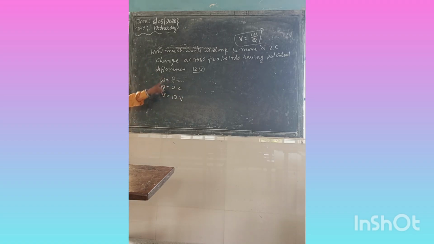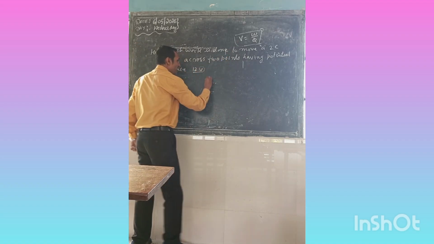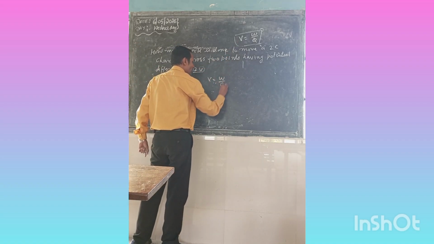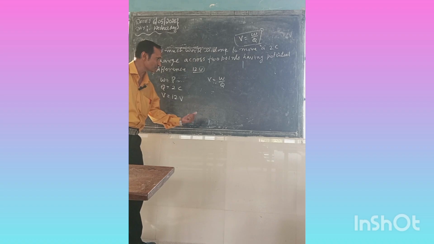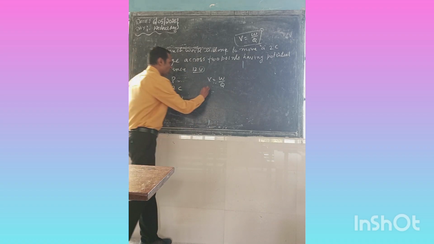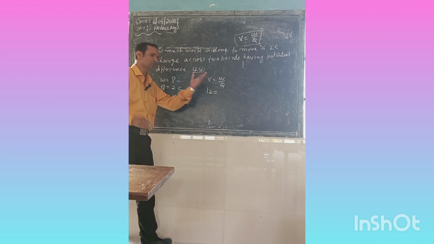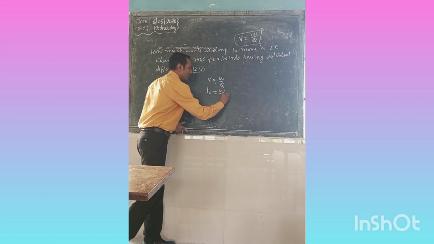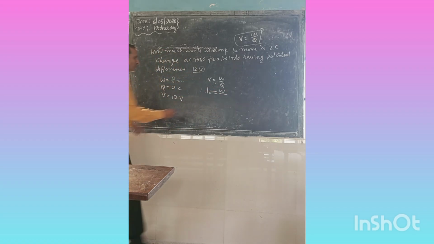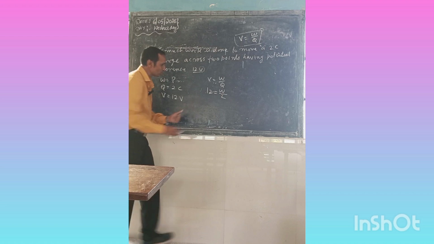Now we have to think what the formula is. Our formula is V is equal to W by Q. Substituting the values, V is 12, W is unknown, and Q is 2. Now we can do the cross multiplication.